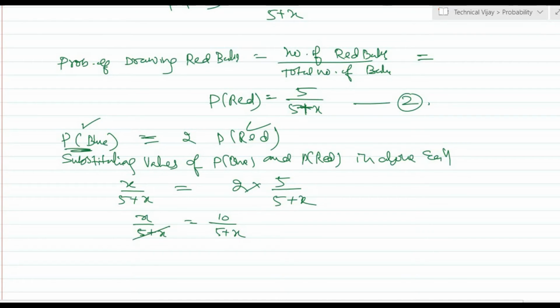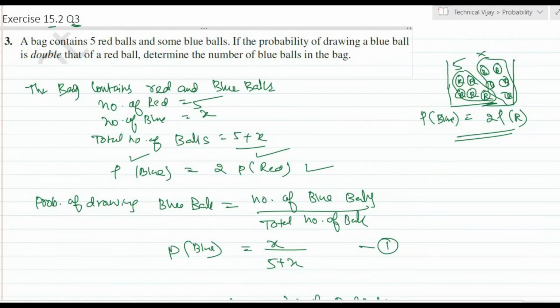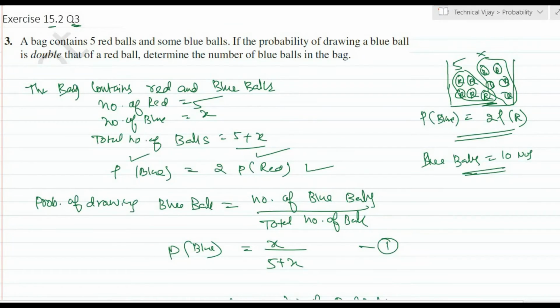Here the denominators get cancelled, so X is equal to 10 only. This is X equal to 10. That is, the number of blue balls, which we assumed as X, is equal to 10. Okay, he has asked for that only. This is the solution. To determine the number of blue balls in the bag, blue balls is equal to 10. Okay, we will go for the next one.